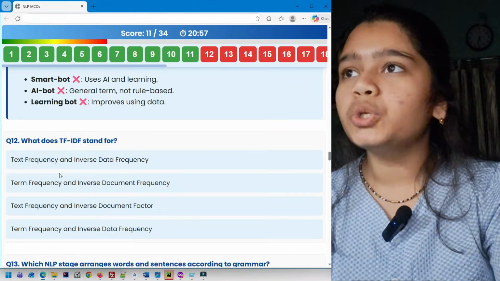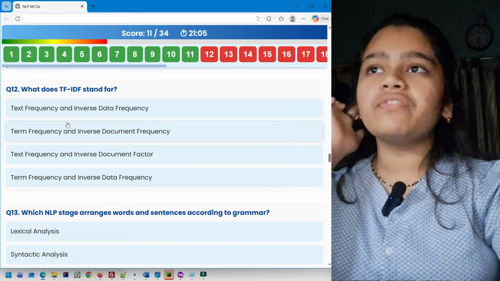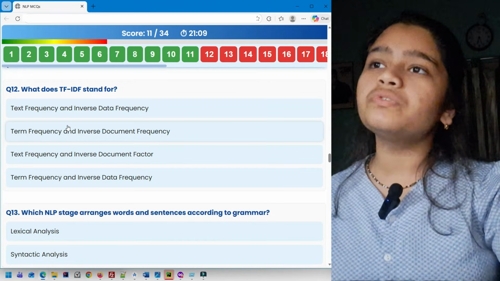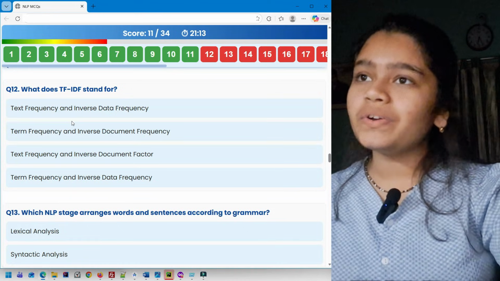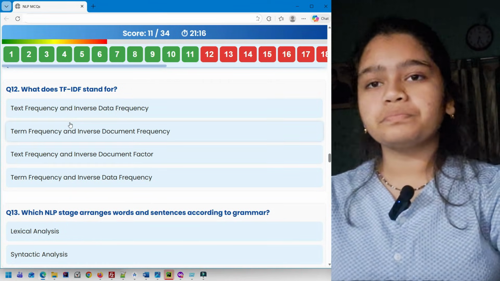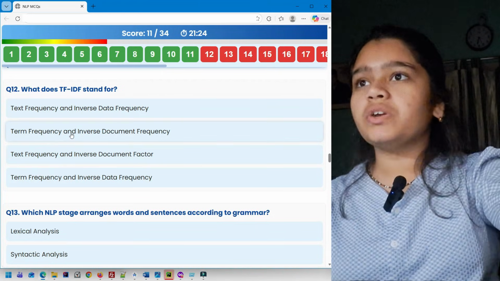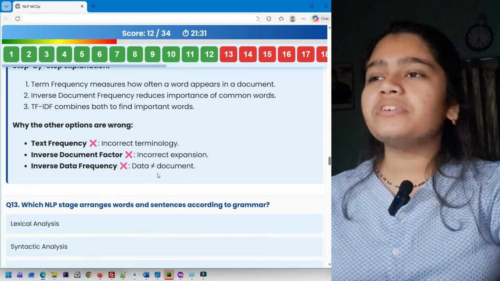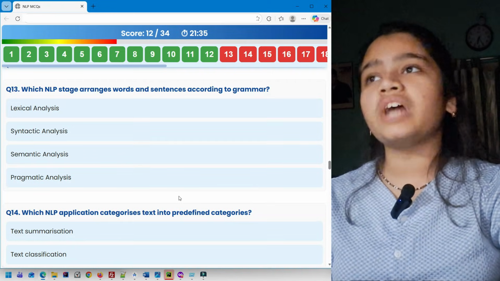Now coming to question 12. What does TF-IDF stand for? Text frequency and inverse data frequency, term frequency and inverse document frequency, text frequency and inverse document factor, term frequency and inverse data frequency. So it's going to be term frequency and inverse document frequency. This is a very direct question. Explanation.